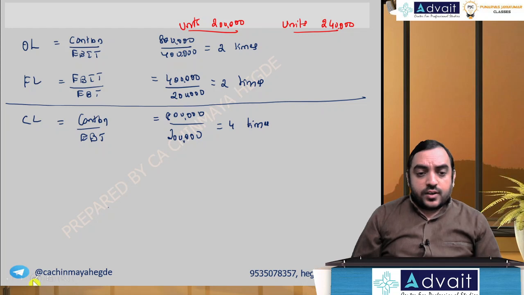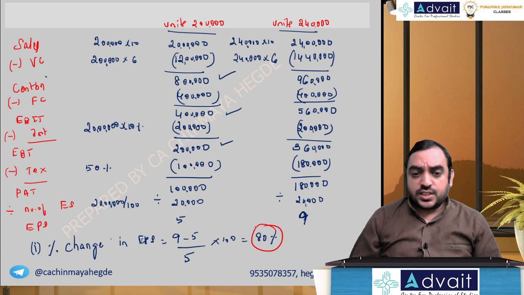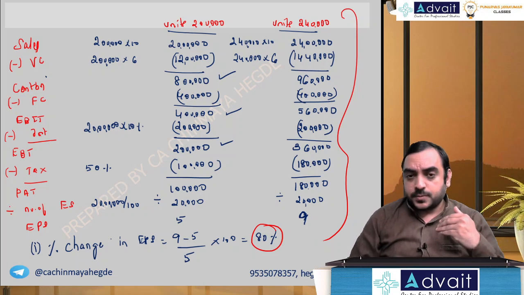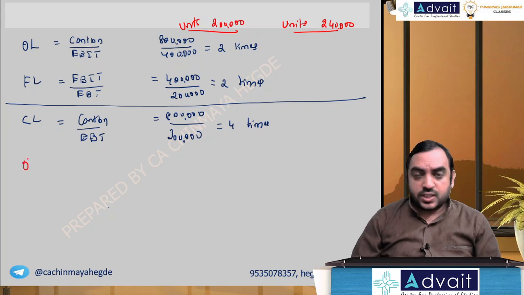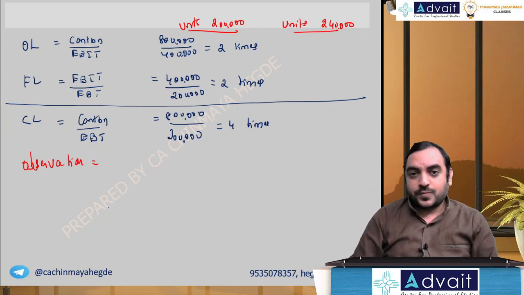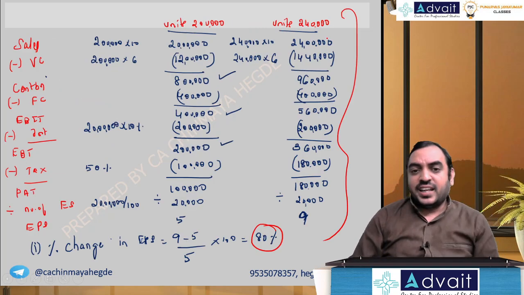Now, just one thing. In the question, they've asked for the percentage change in EPS and we have done so many things till here. But had you applied the concept, you would have got the same thing. Let me verify. Observation, not required for the exam, only for discussion purposes. Now, can you tell me how much sales have increased in this problem? 2 lakh units have become 2,40,000 units, or you can say 20 lakh has become 24 lakh.